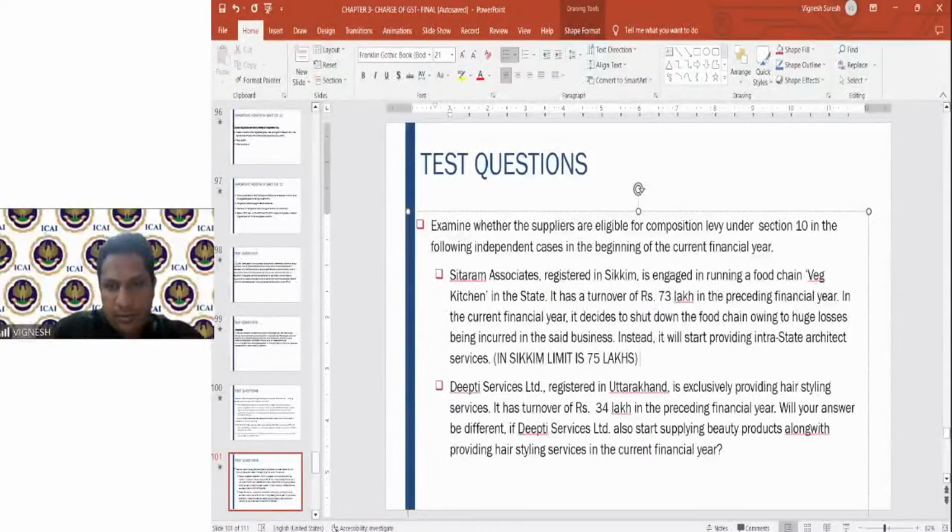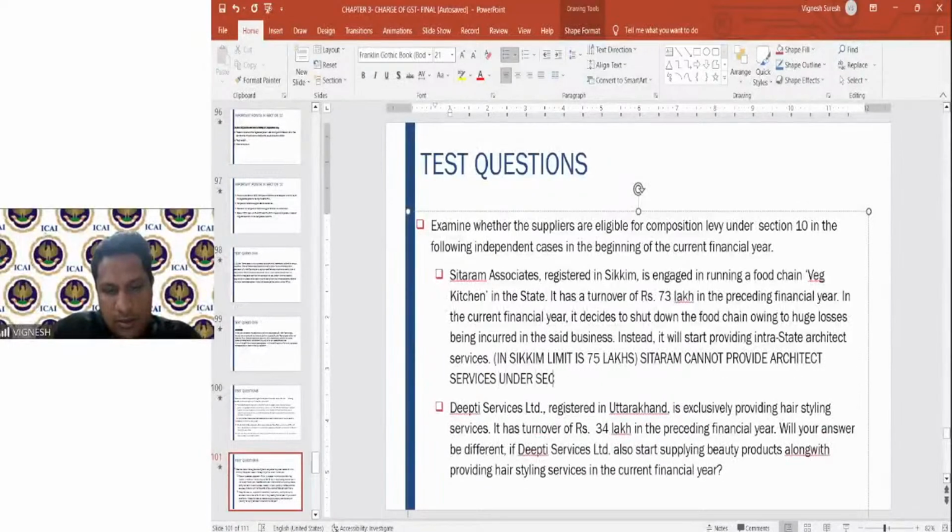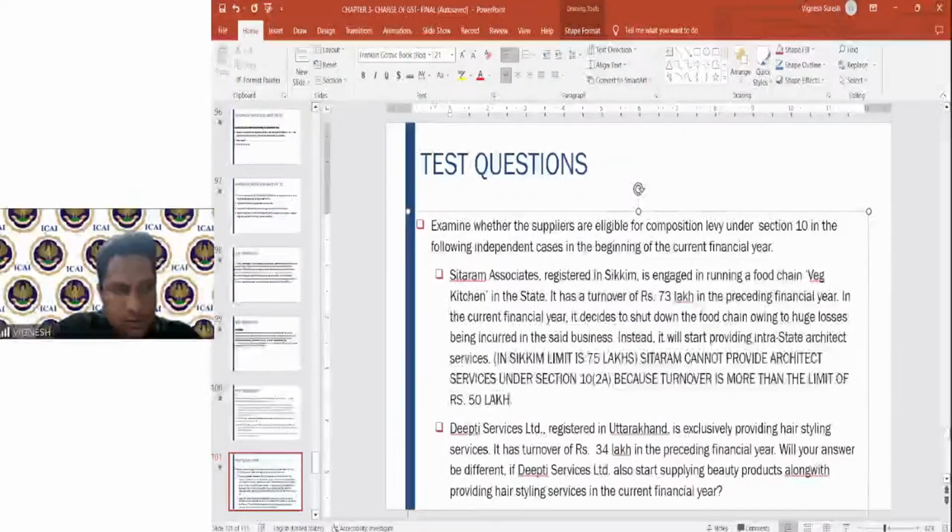So therefore here Sitaram cannot provide architect services under section 10 subsection 2A because turnover is more than the limit of rupees 50 lakhs.